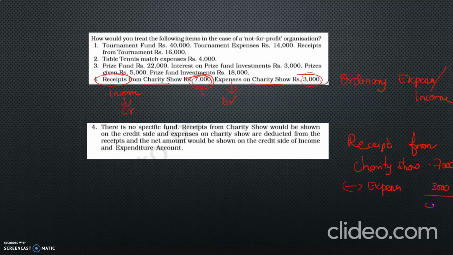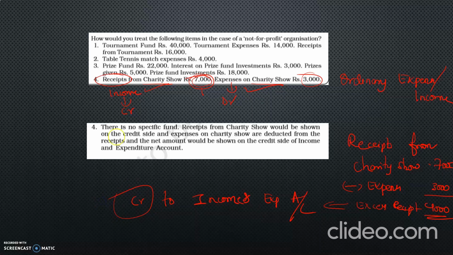So you have 4,000 excess receipt. So this must be credited to the income and expenditure account. Either you can follow this method, income crediting, expenses debiting, or net effect crediting, either of the two options.